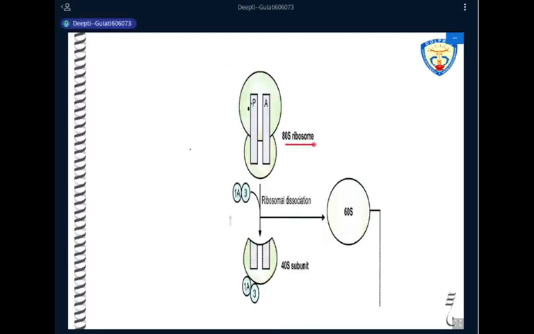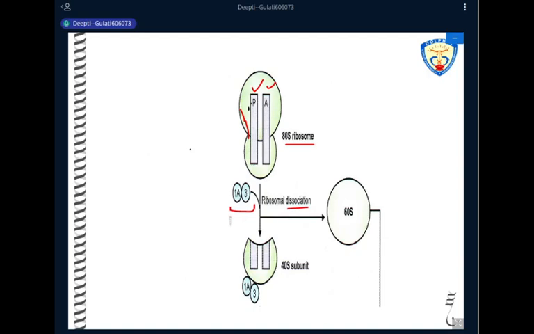So this is a complete ribosome. Again, there are the same sites: we have the P site, we have the A site, and there will be an exit site. The same three sites that we did in the prokaryotic system as well. Now, these ribosomal subunits always remain dissociated inside the cell. To avoid the binding of the 40S and 60S subunits, there are two factors: initiation factor 3 and initiation factor 1A. These two factors remain bound to the 40S subunit and prevent its binding to the 60S subunit until translation has to take place.